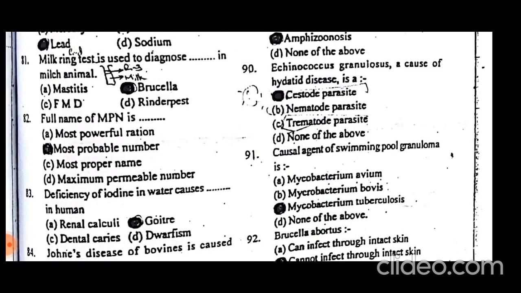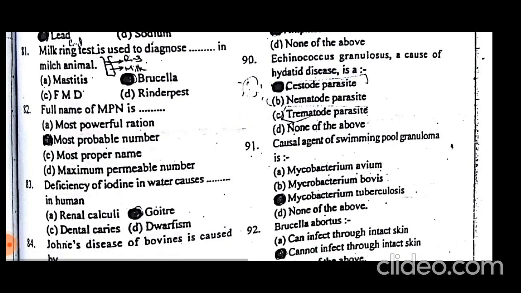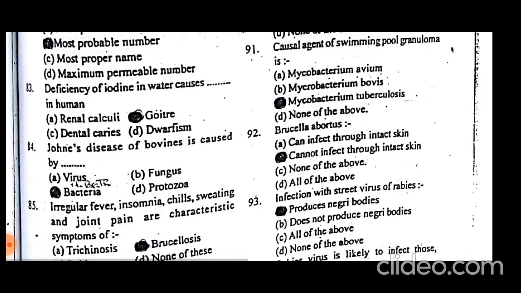Echinococcus granulosus is a tapeworm that causes hydatid disease, or forms cysts. Causative agent of swimming pool granuloma: Mycobacterium, not Mycobacterium tuberculosis or TB, but Mycobacterium marinum causes the swimming pool granuloma.